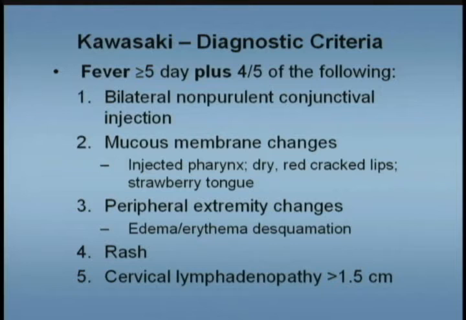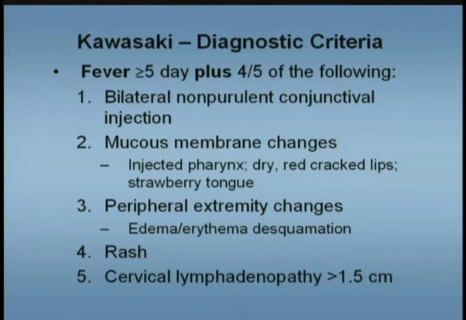So look for bilateral, non-purulent conjunctival injection. So they do have a conjunctivitis, bilaterally non-purulent. They can also have mucous membrane changes. These include an injected pharynx, the strawberry tongue, dry, cracked lips. You're going to see some pictures shortly. Third is the peripheral extremity changes. This is the peeling of the fingers and the toes from the nails back, like in a glove and stocking distribution. They can also have edema or erythema.